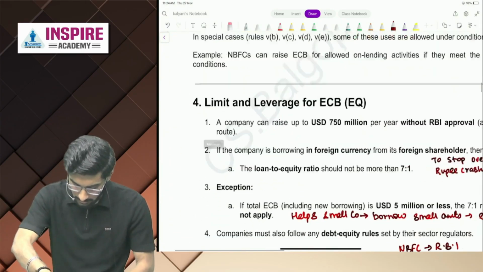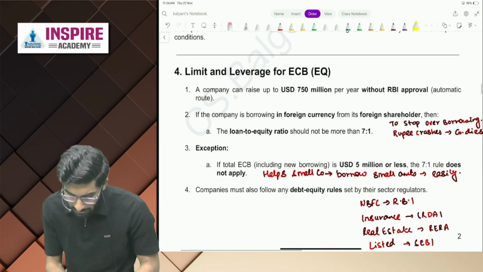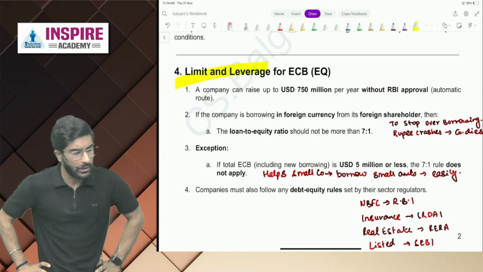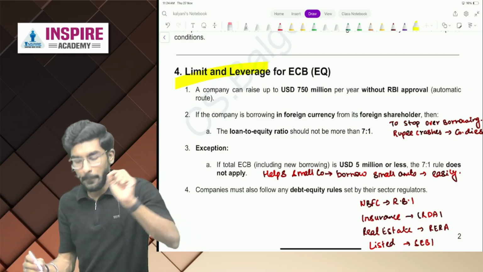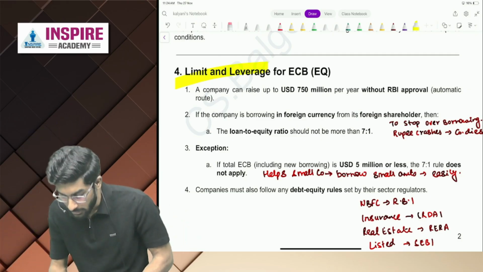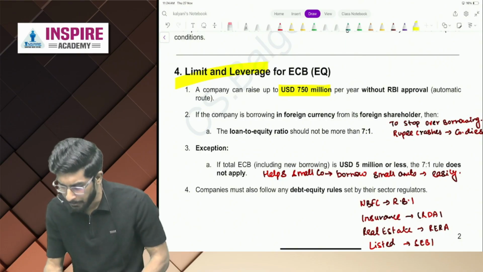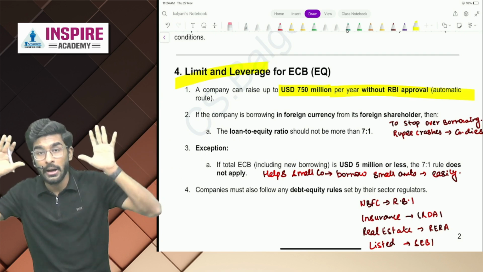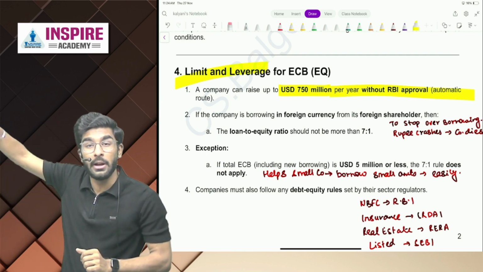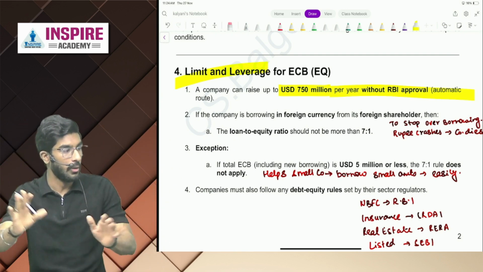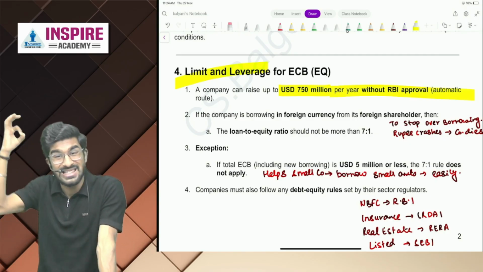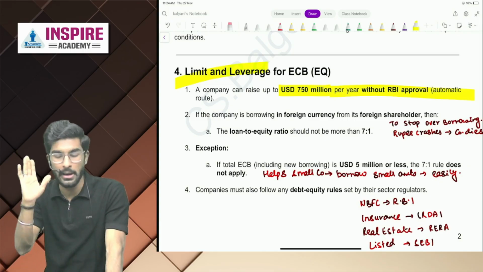Chalo. Now next is, people, limit and leverage of ECB. Maximum, how much ECB can you take? Let's understand this, people. A company can raise up to $750 million per year without RBI approval under the automatic route. Remember, people, in FDI we understood the meaning of automatic government approval. Yes or no? So maximum, how much ECB can you take without RBI's approval? It is $750 million per year.